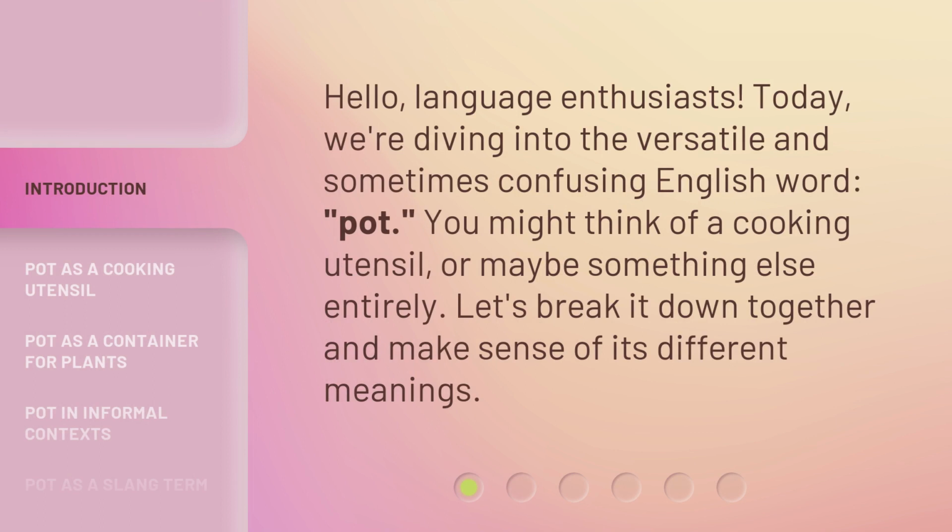Hello, language enthusiasts. Today, we're diving into the versatile and sometimes confusing English word, pot. You might think of a cooking utensil, or maybe something else entirely. Let's break it down together and make sense of its different meanings.